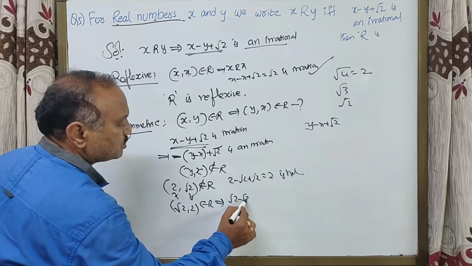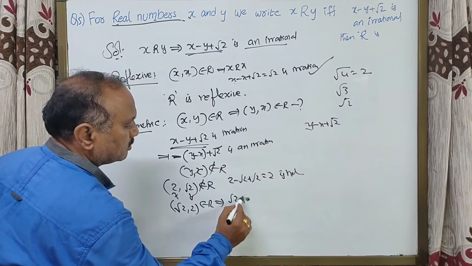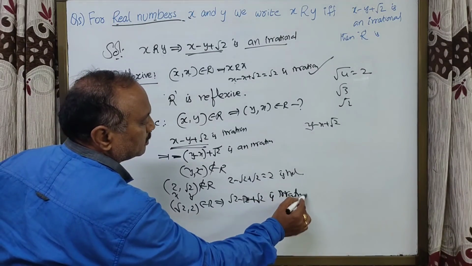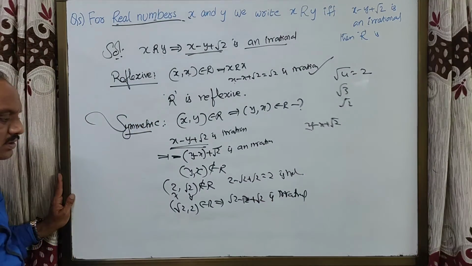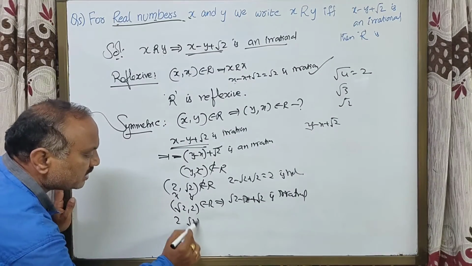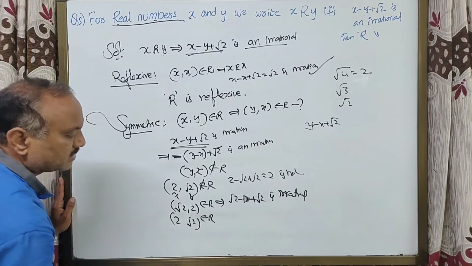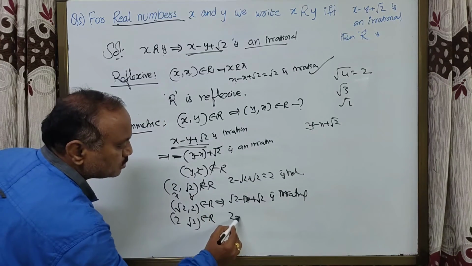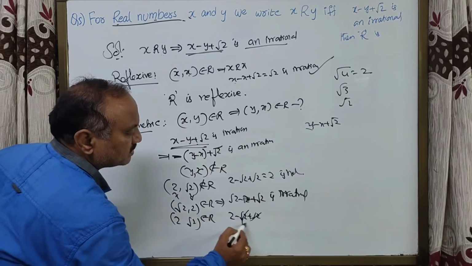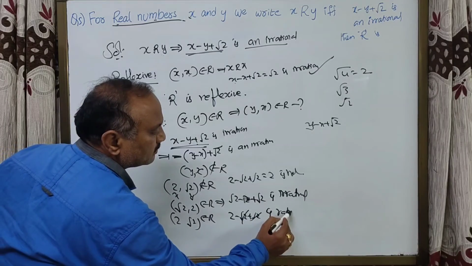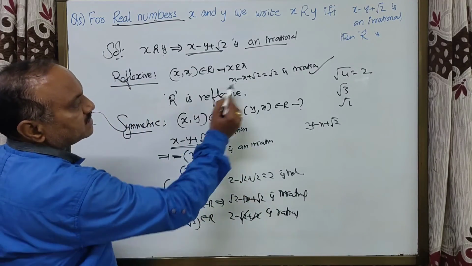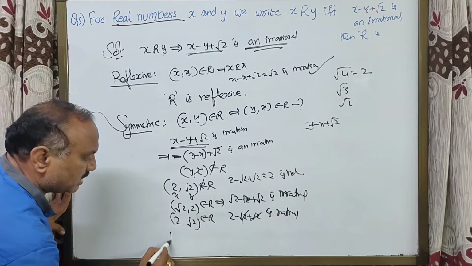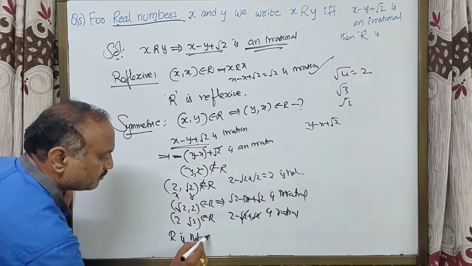Root 2 minus 2 plus root 2 is irrational. Is 2 comma root 2 in R? We have to check it. According to this, 2 minus root 2 plus root 2 is rational. But our relation requires irrational. So R is not symmetric.